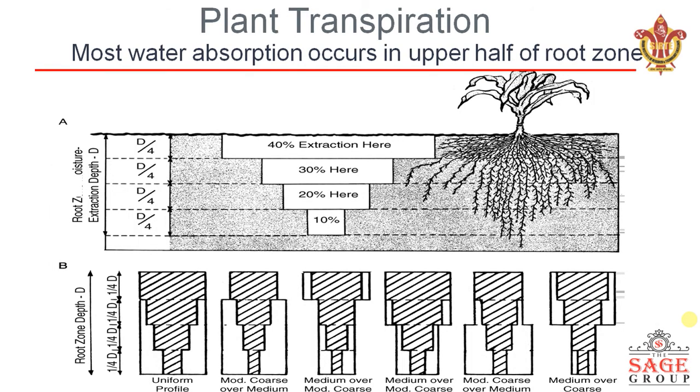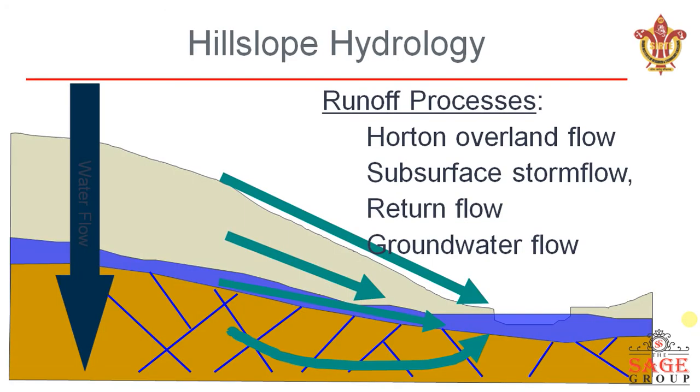Most water absorption occurs in the upper half of the root zone. Okay, meaning the water that is absorbed by the plant, right? So 40% is extracted in the d/4 of the root zone, right? If d is the total extraction depth, then 40% is extracted from d/4, right? Next we have hill slope, meaning when the runoff process has started, we have overland flow.